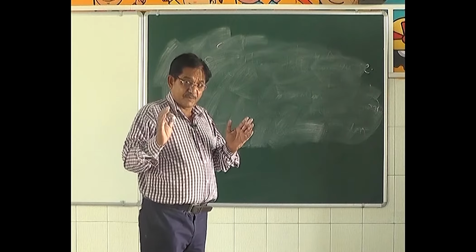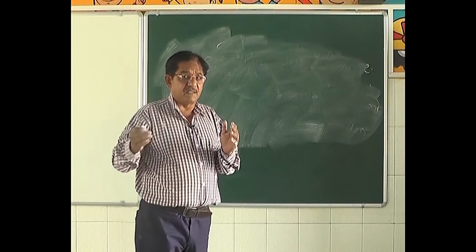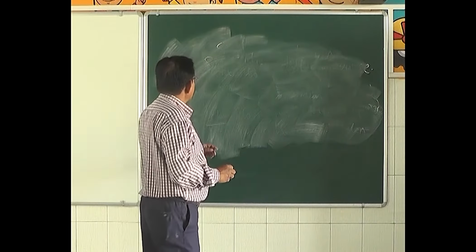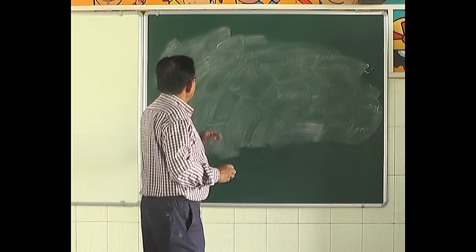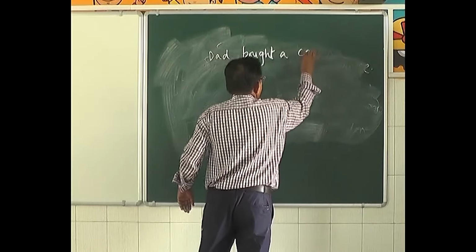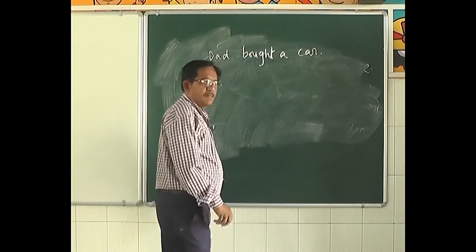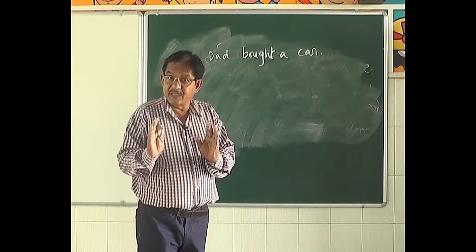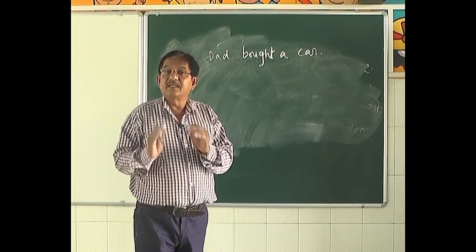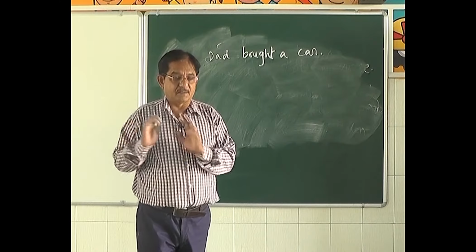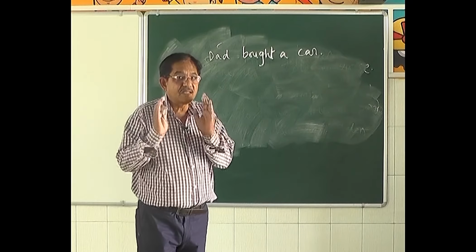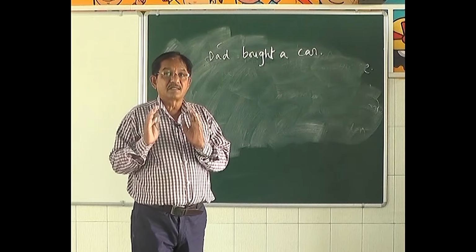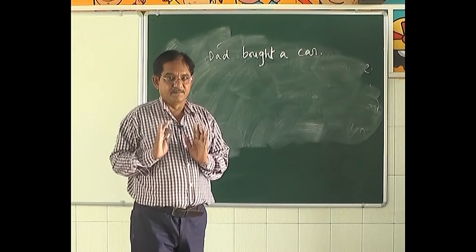Now, what are the steps to change an active into passive voice? Let's go back to that sentence. Dad bought a car. The first step is to identify the subject and the object.